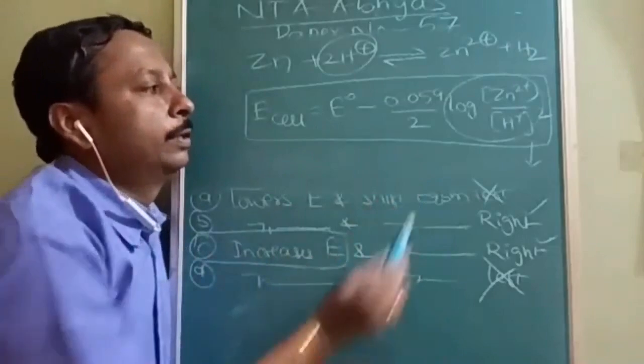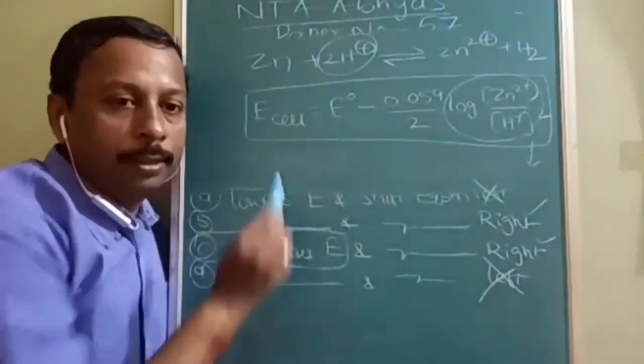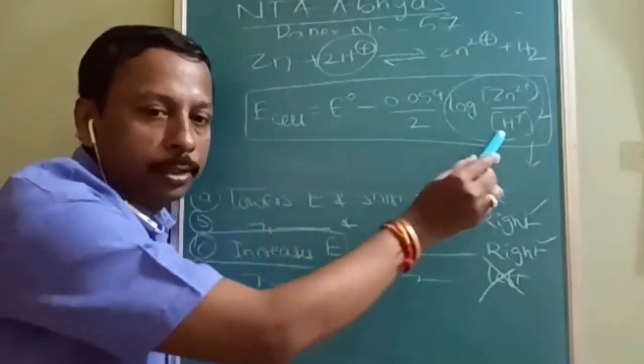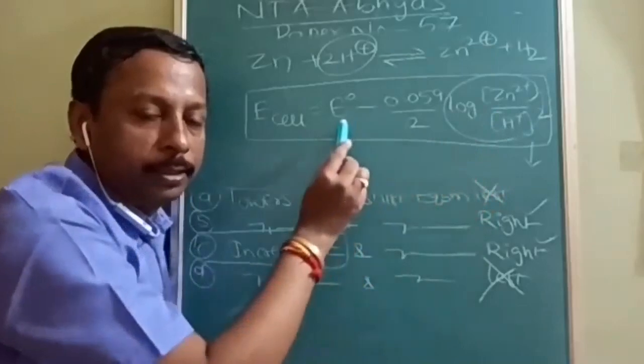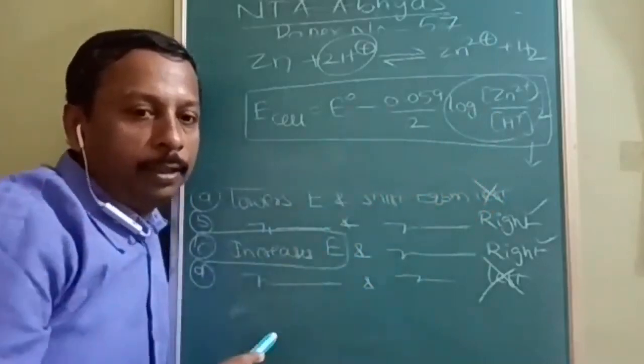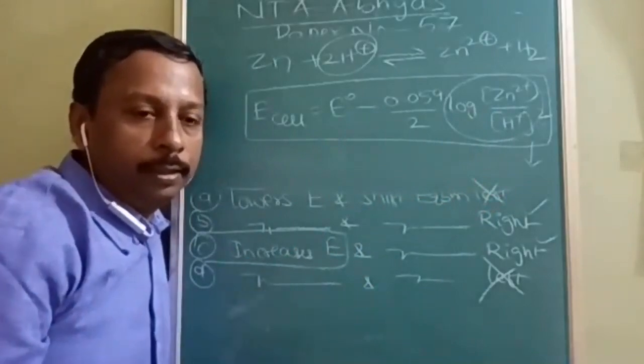Otherwise, simply we can say inverse of inverse is directly proportional. Okay, E cell is directly proportional to H plus because the denominator is inversely proportional and minus is there. Inverse of inverse will be direct. So directly means increasing H plus will increase the E value. Okay.